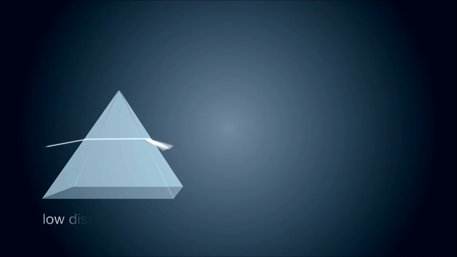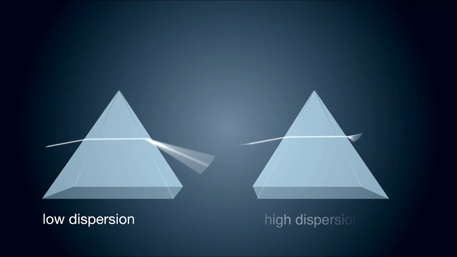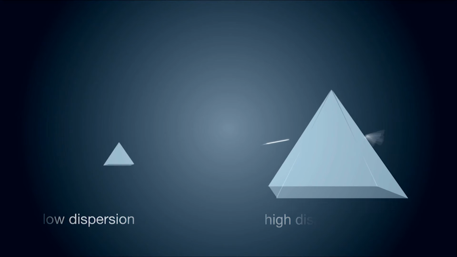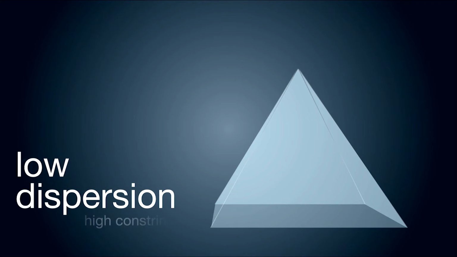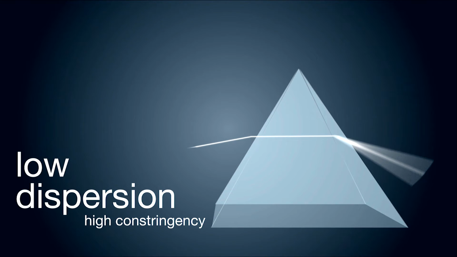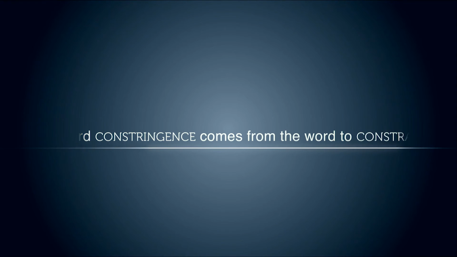All lens materials disperse light to some degree, but some have what is known as low dispersion and others have a high dispersion. Those with a high dispersion have a low constringency. Those with a low dispersion have what is called a high constringency, meaning that the material will hold the light together. The word constringence comes from the word to constrain, and is represented numerically by the Abbe number of the lens material.